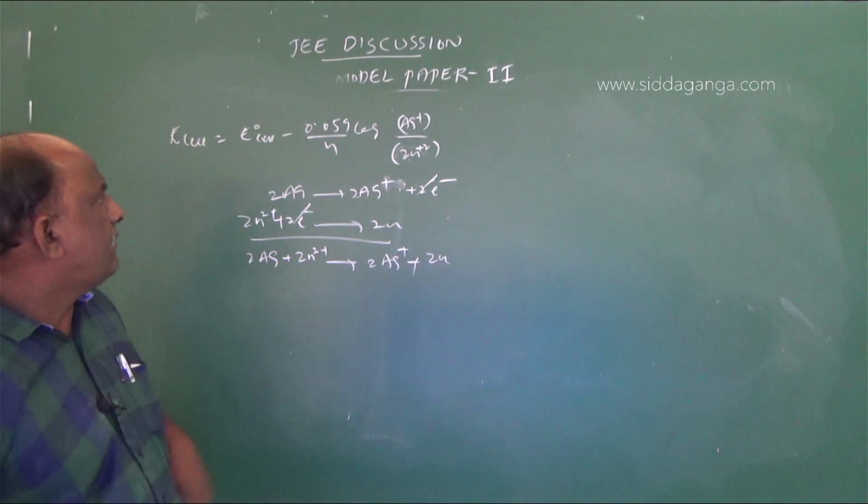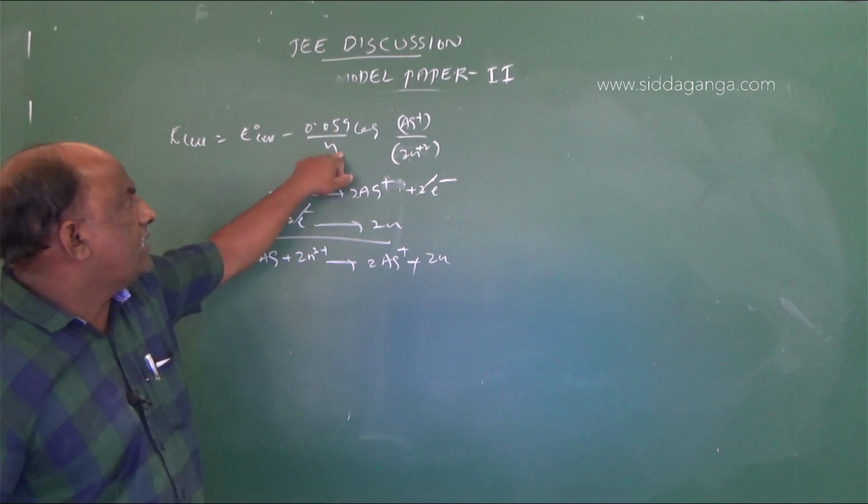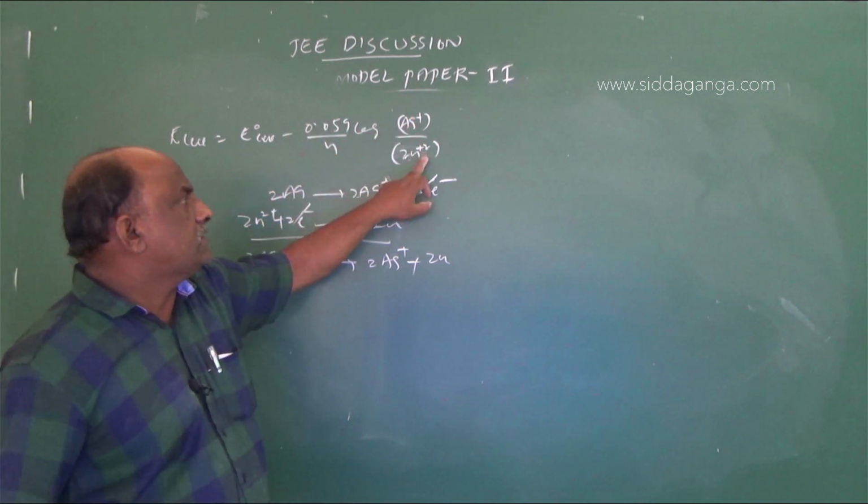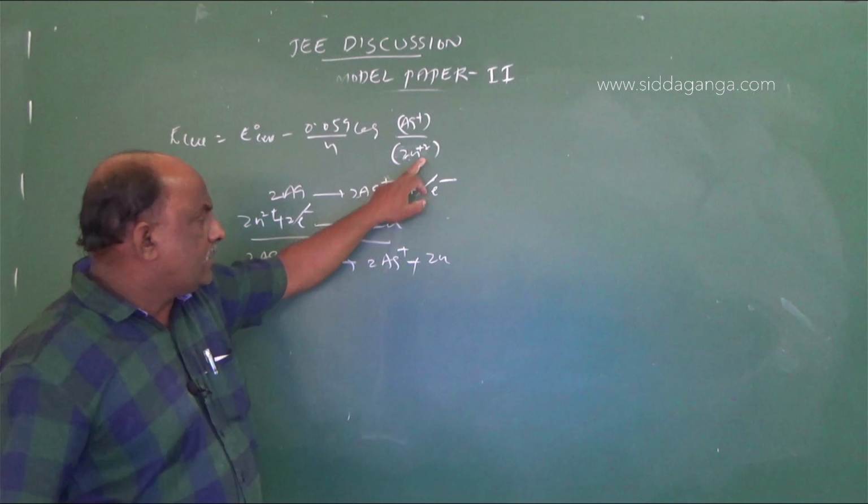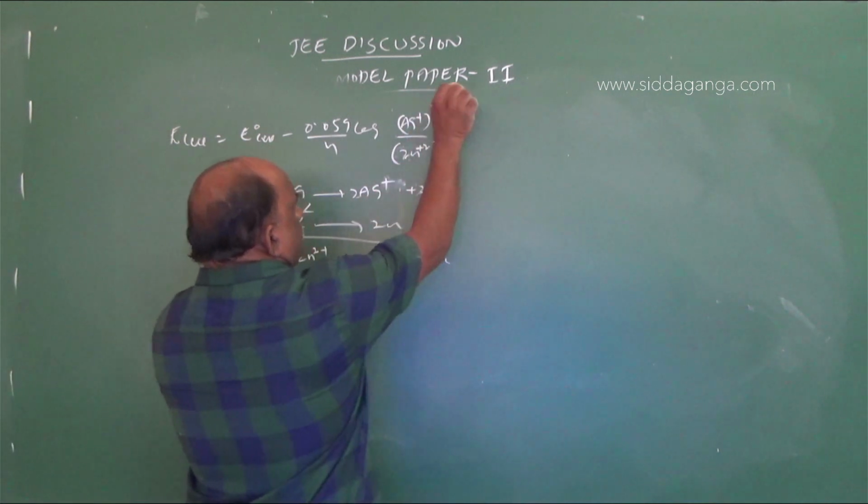So the formula is E cell equals E naught cell minus 0.059 by n log of Ag plus concentration divided by Zn2 plus concentration. Ag plus, there were 2 molecules, so you should go with a power of 2.